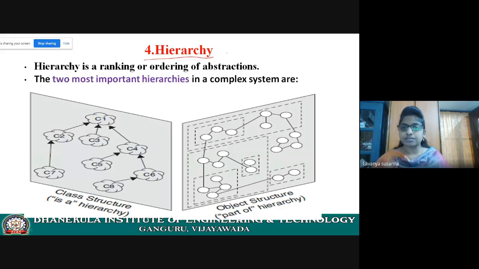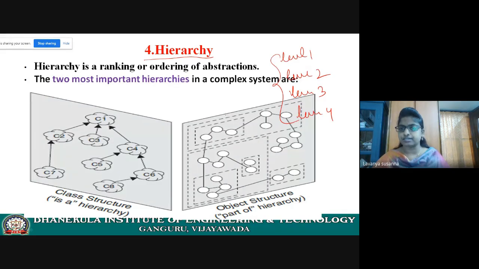All the parts of the system components must be arranged in a hierarchical fashion only. While you are going into the complex system, there will be several abstractions: level 1, level 2, level 3, level 4 abstraction. Like this, level wise there will be in a hierarchical fashion.